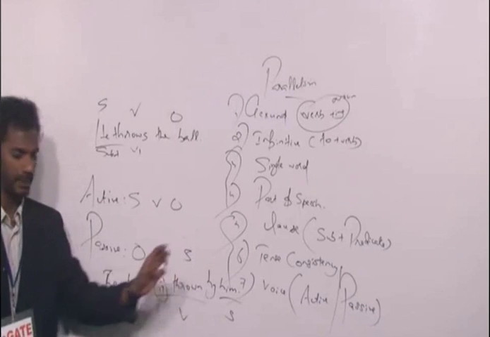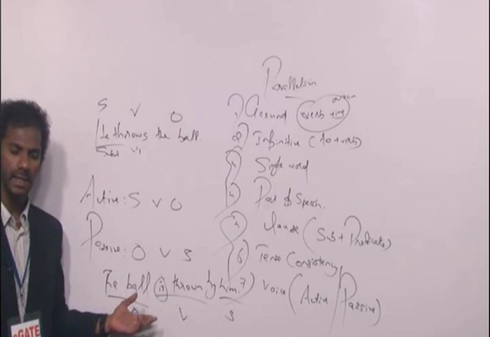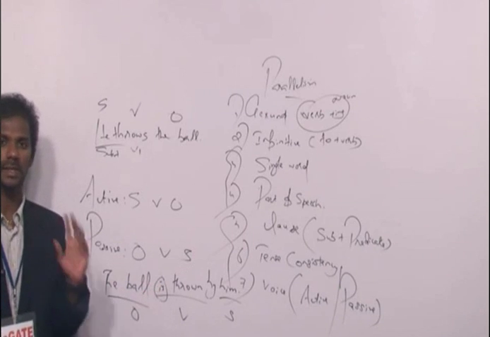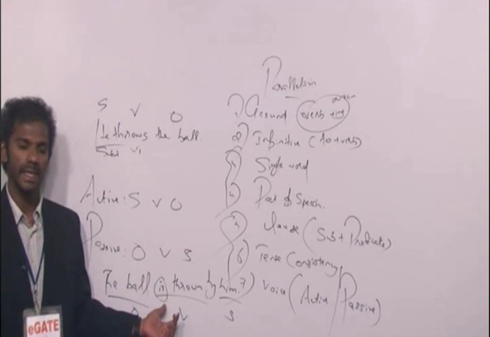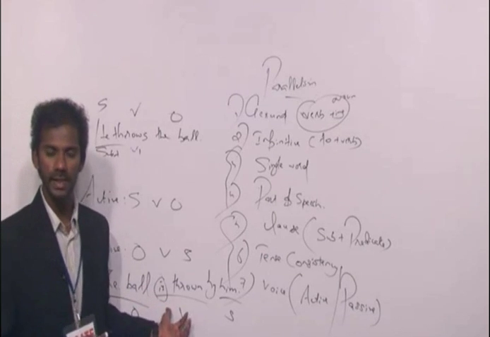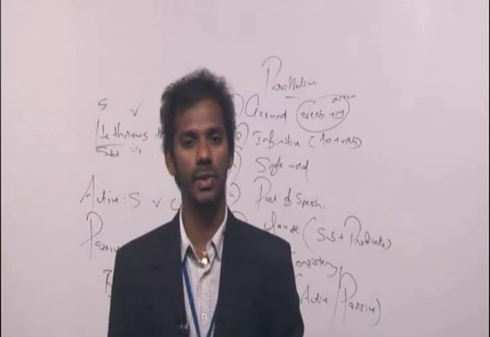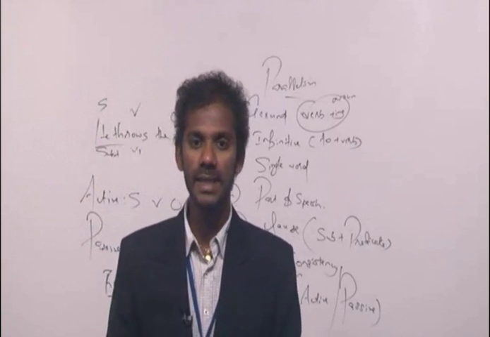The ball is thrown by him. Anyways, this sentence is in the present tense. Is this sentence in the present continuous tense? It is not present continuous because continuous means "ing" must be there. Is there any "ing" out here? No. So this sentence is not in the present continuous tense. So it cannot be in the present perfect continuous tense also, because "ing" is not there.